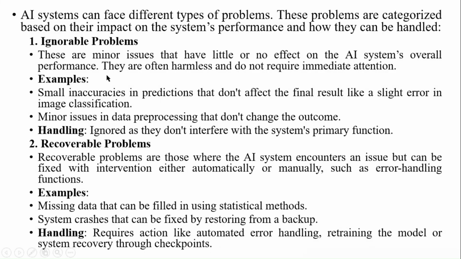So here we have three types: ignorable problems, recoverable problems, and irrecoverable problems. Ignorable problems have little or no effect on the AI, so we can ignore those minor issues, since they don't interfere with the system's primary functions. Recoverable problems are issues the AI system encounters that can be fixed with interventions, either automatic or manual, such as error handling functions. Examples are automated error handling, retraining the models, or system recovery through checkpoints.